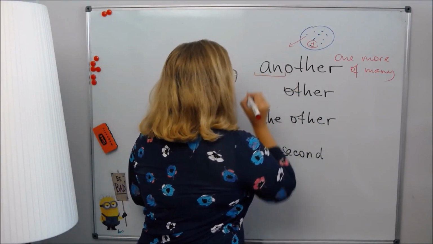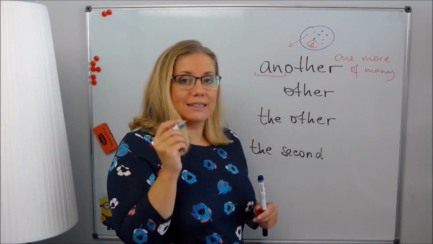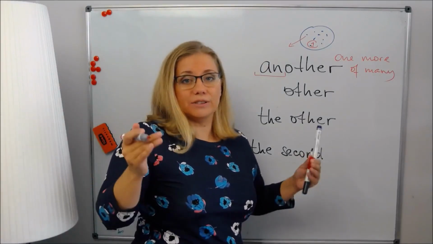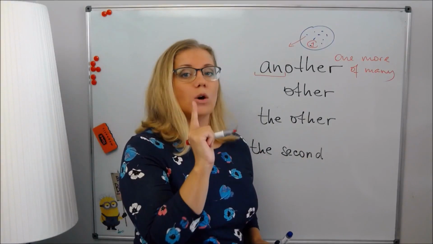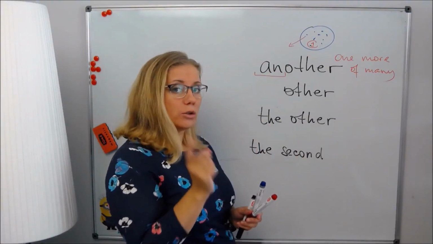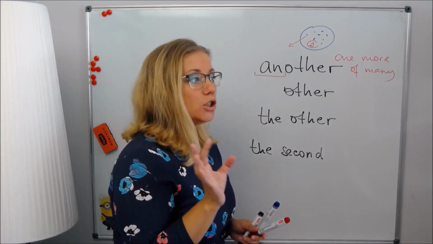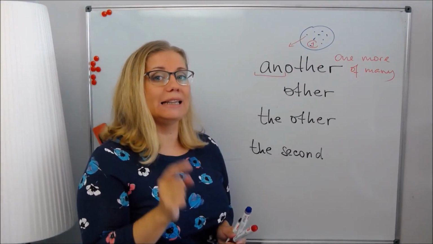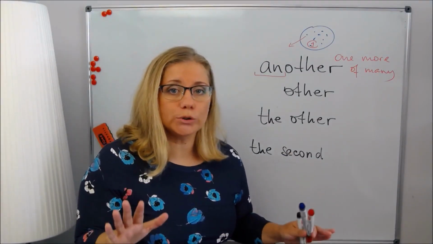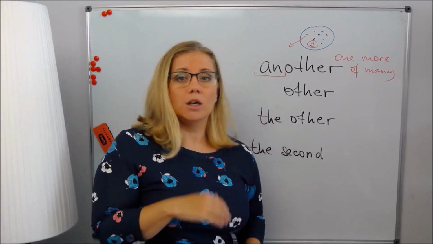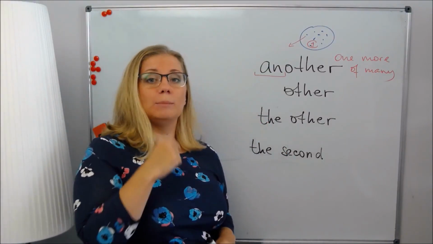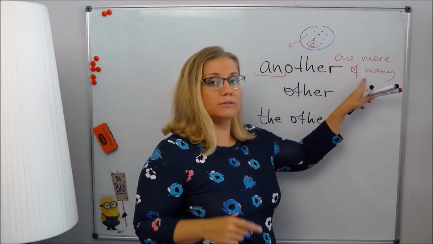And if you look at the structure of this word, you will see that "an" is actually an article, right? This indefinite article which shows one object. That's why you need to be very careful in using this word because many English learners make this mistake. They say another people, another things, and it's not possible. No, it's a mistake. You will say another person, another video, meaning one more of many.